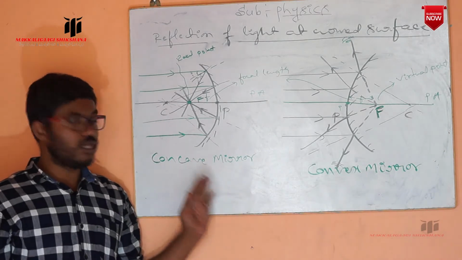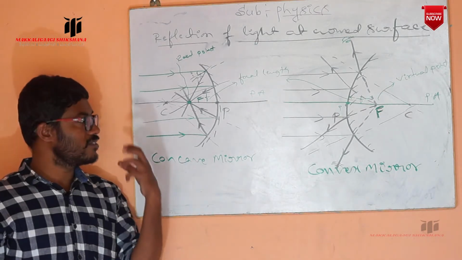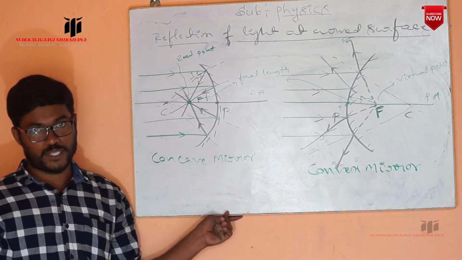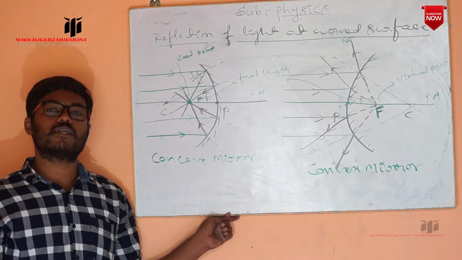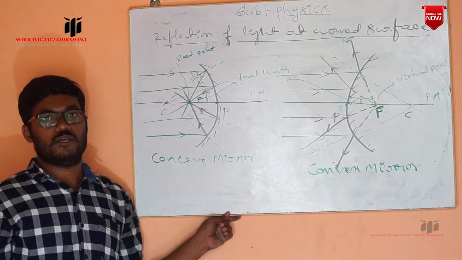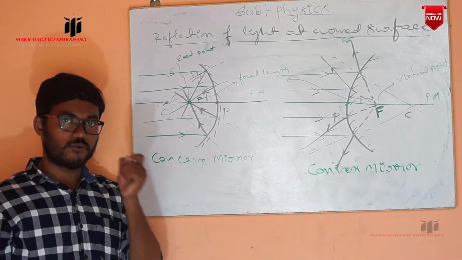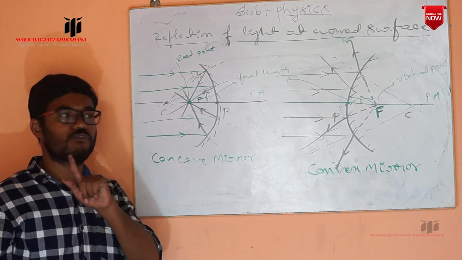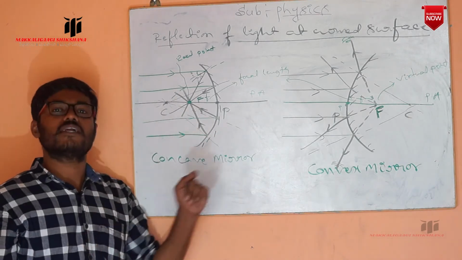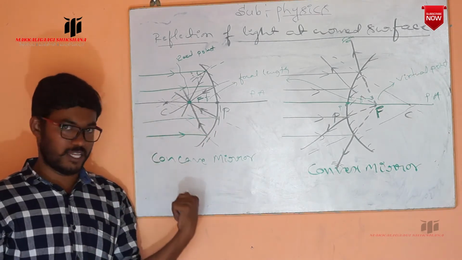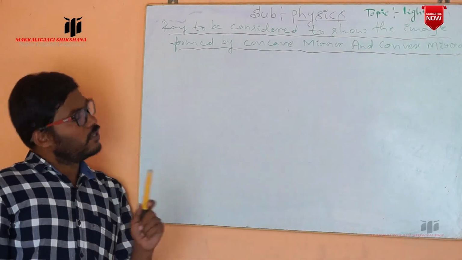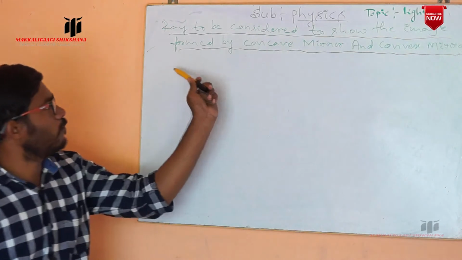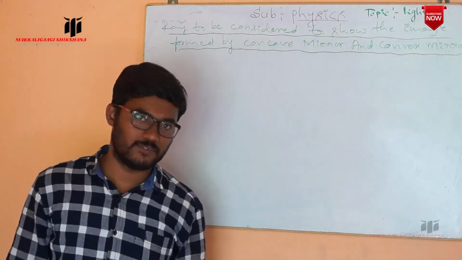Okay. Now next, how are images formed by the concave mirror and convex mirror by placing the object at different positions? Before going to that, we have to consider certain rays to show the image formed by the concave mirror and convex mirror, which we are going to discuss next. The next concept is the rays to be considered to show the image formed by concave mirror and convex mirror.